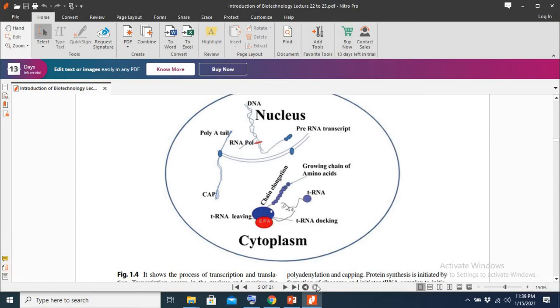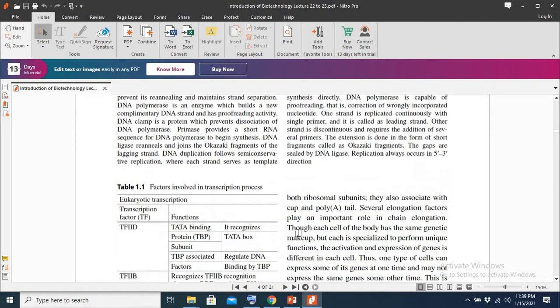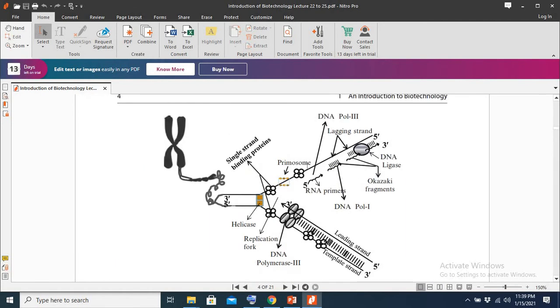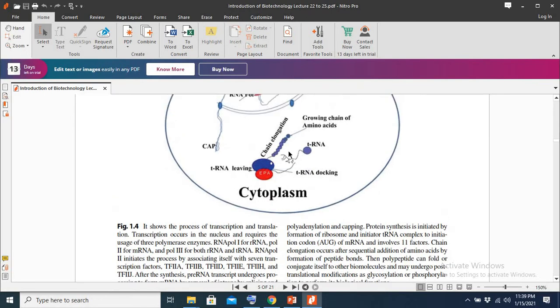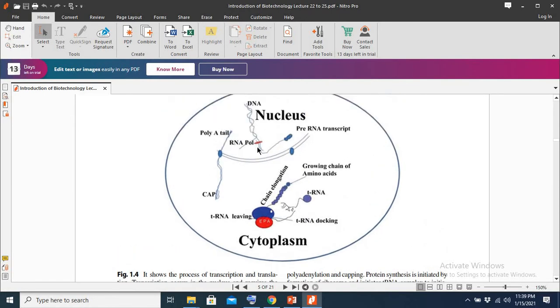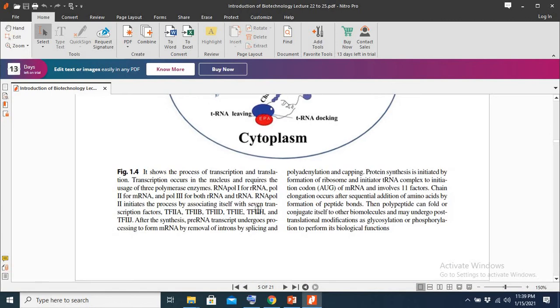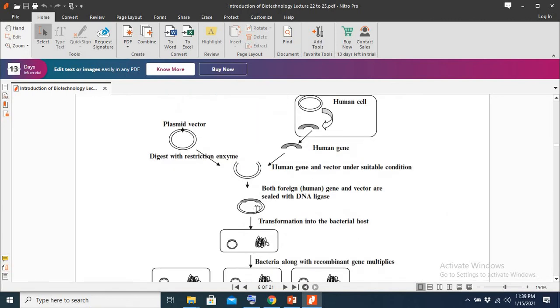So here is the process of transcription, and here we can see the process of replication. DNA is synthesizing its own copy from 5 to 3 on the leading strand and lagging strand. And this is transcription, where DNA is synthesizing its messenger RNA transcript, and different enzymes are used for this process.